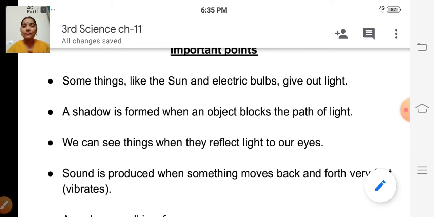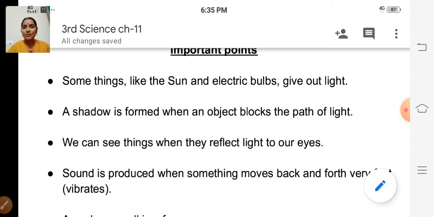Okay. Next one, a shadow is formed when an object blocks the path of light. Isn't it? For that we have learned some examples. Some experiments.